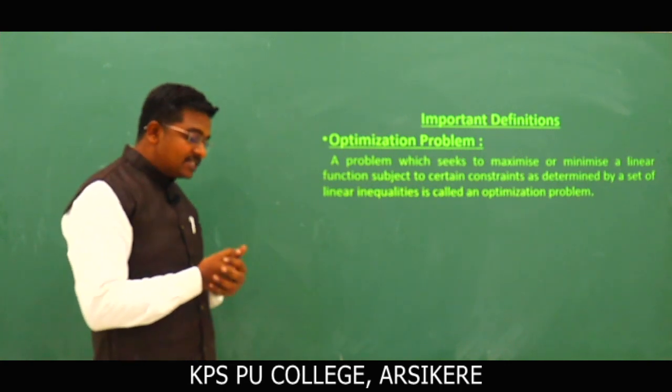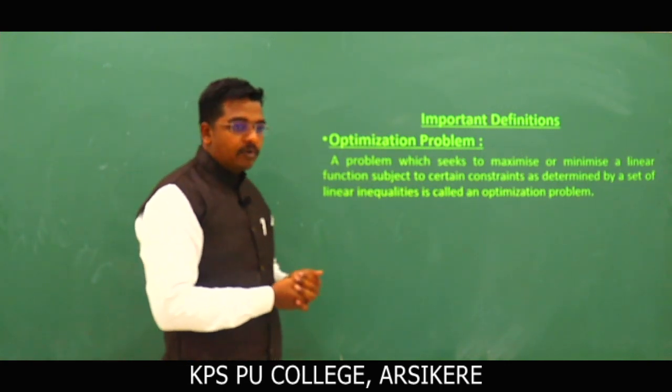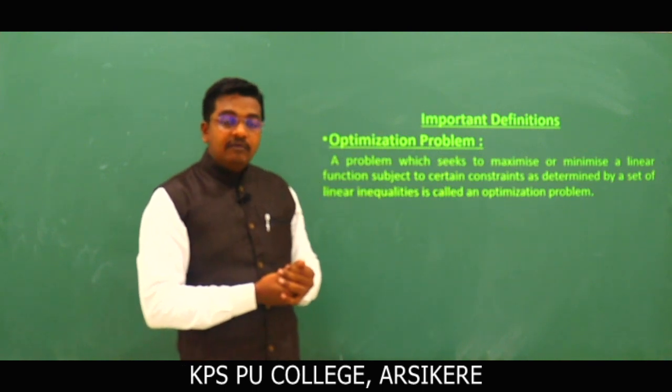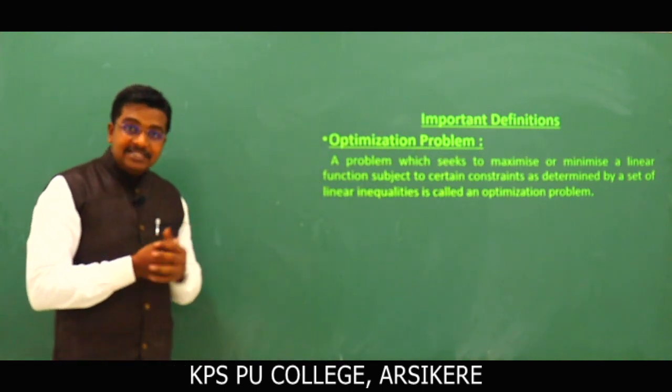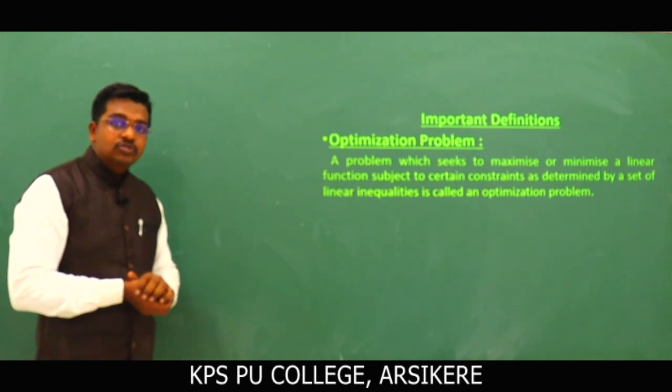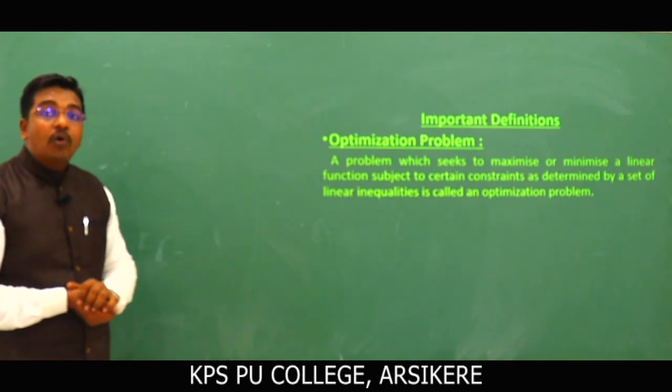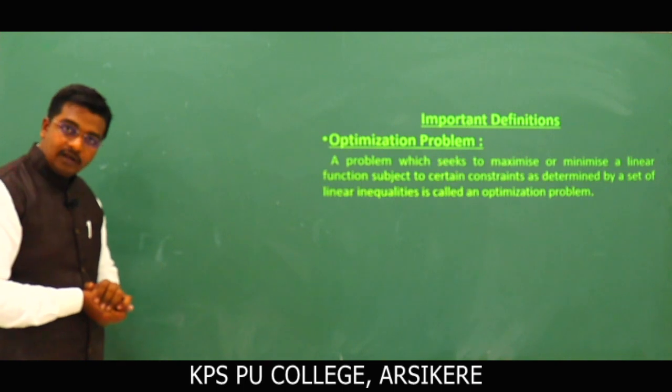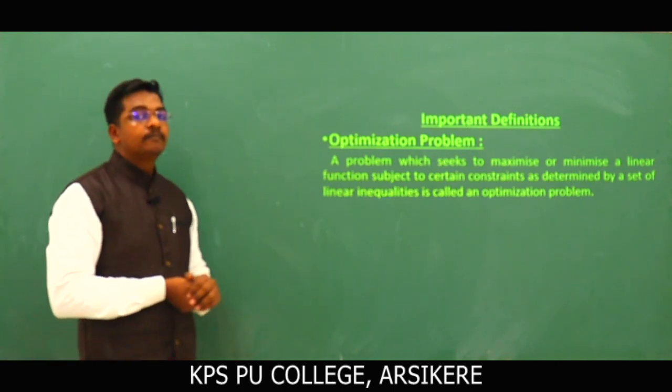In the previous problem we found the maximum profit from model A and model B. That kind of problem we call an optimization problem. Clear? Note down this definition.